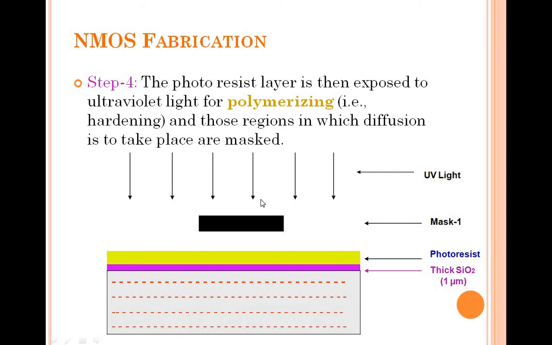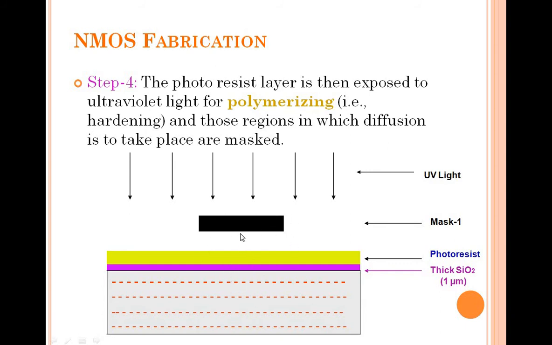All this photoresist layer is then exposed to the UV light for polymerizing. Polymerizing is nothing but hardening. It becomes hard, like if cement is exposed to the sun, it becomes hard, right? In the same manner, we are exposing this photoresist layer to the UV light only where we don't want to harden. This we have to remove.